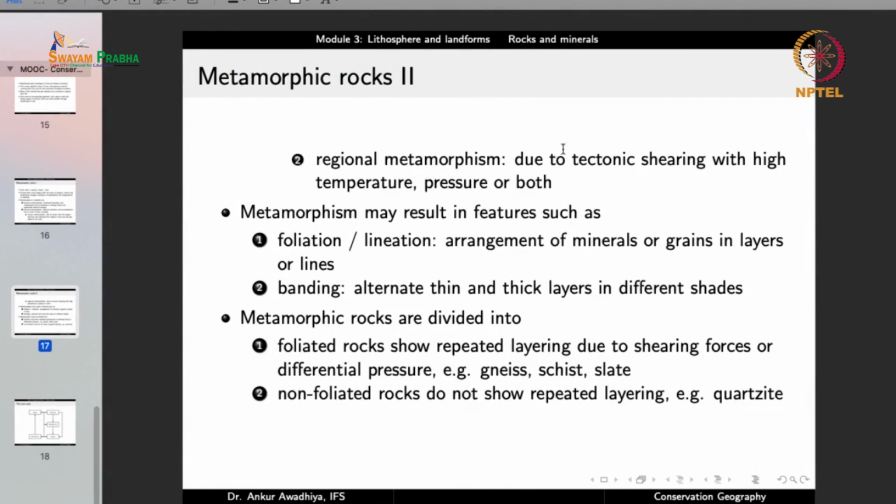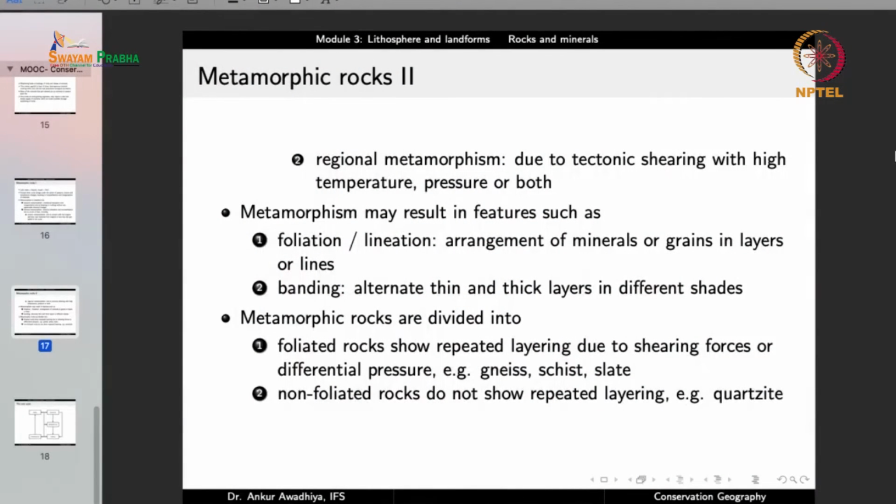Or we can have regional metamorphism, which is due to tectonic shearing with high temperature, pressure, or both of these. So we have looked at tectonic movement of plates. When two plates are colliding together or two plates are rubbing against each other, there can be a huge amount of pressure and temperature that gets generated, and because of that a certain region of rocks may get metamorphosed, and this is known as regional metamorphism.